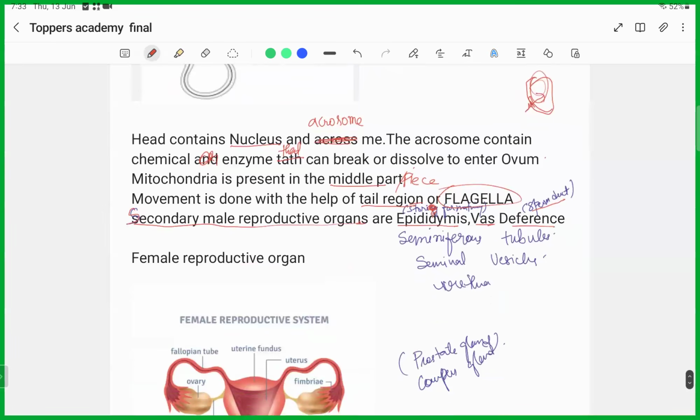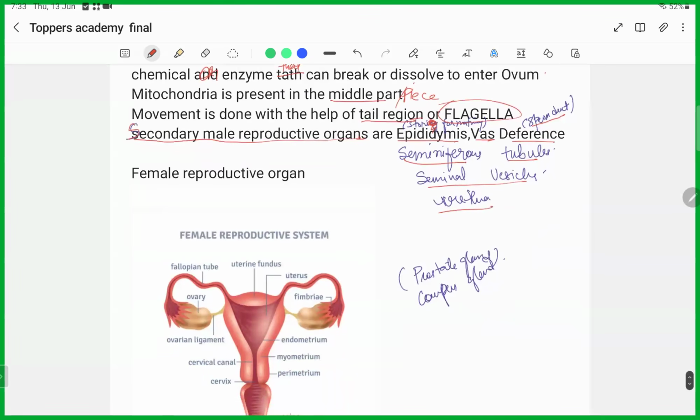Be familiar with the names like seminiferous tubules, seminal vesicles, and urethra. And the prostate gland is also a part of the male reproductive organs. We have to be aware of this one, because one of the most common forms of cancer in males is prostate gland cancer.